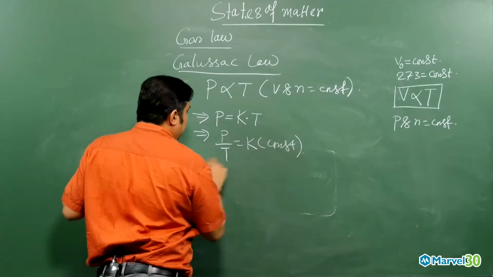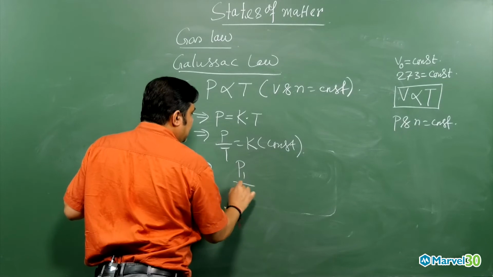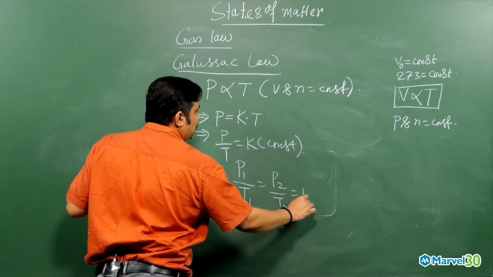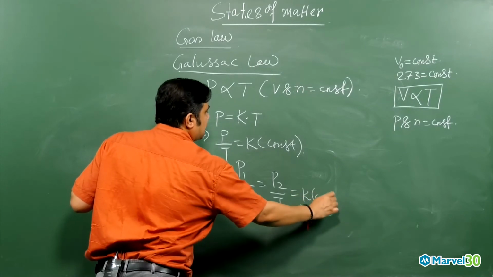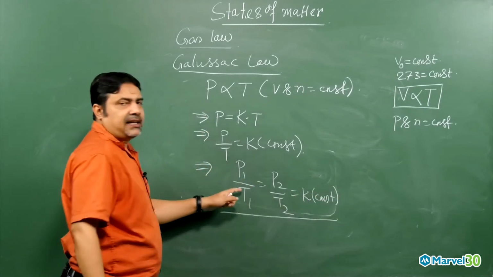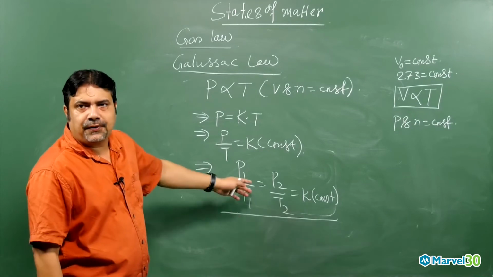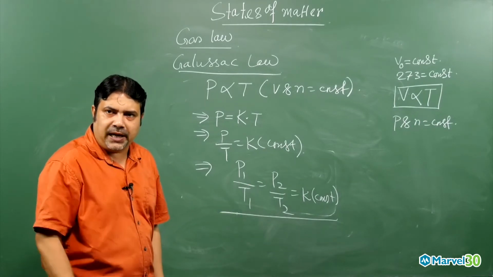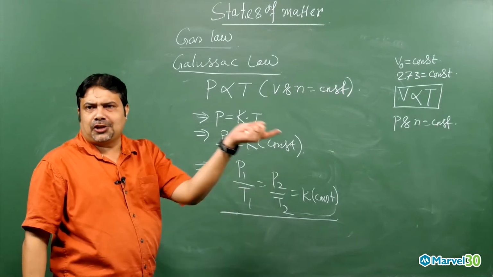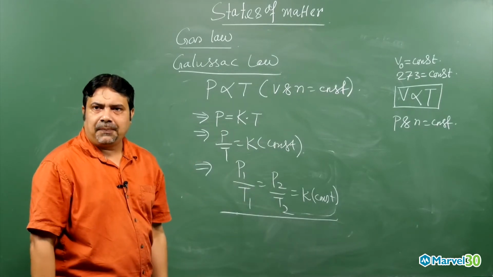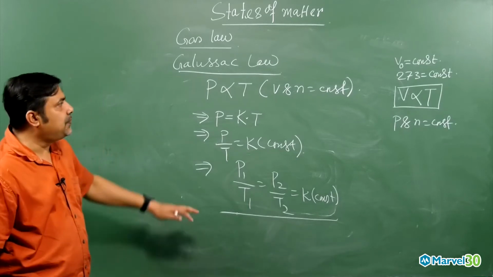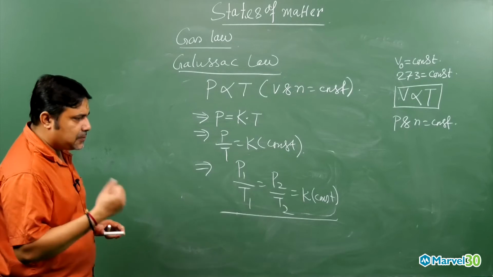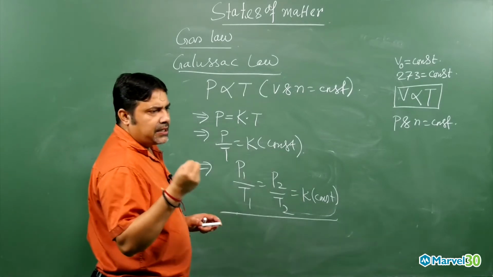And then if I put the general expression, P1 by T1 equals P2 by T2 equals K, equals what, my dear? Constant. So this is also another expression for doing different types of problems, like V1 by T1 equals V2 by T2, P1 by T1 equals P2 by T2. Got the point, my dear student? So these are the different ways to do the problem. This is Gay-Lussac's law. So as of now I have explained Boyle's law, Charles' law, Gay-Lussac's law.